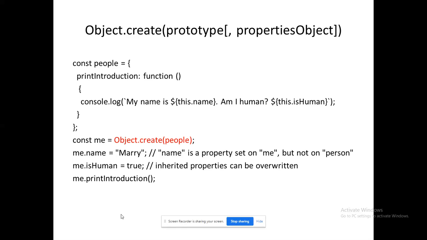When I call the function me dot print introduction, what will happen ultimately? My name is Mary. Am I human? So for that, I will get the answer true. That's all, right? It's a very important program to understand.